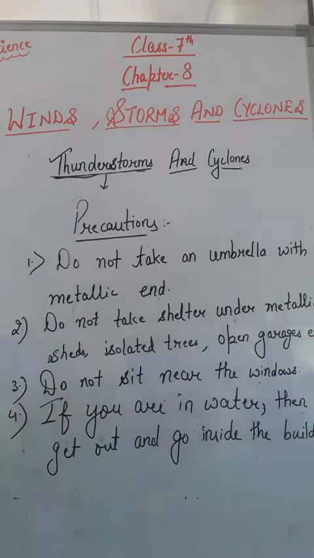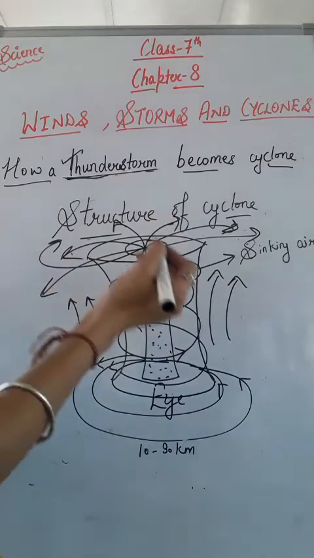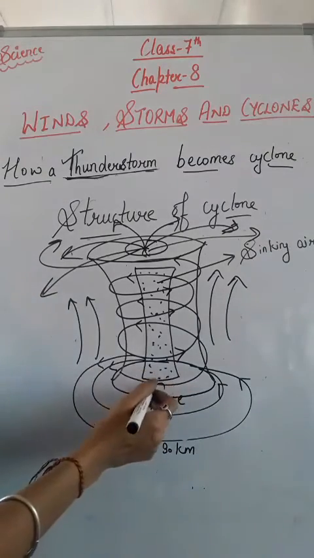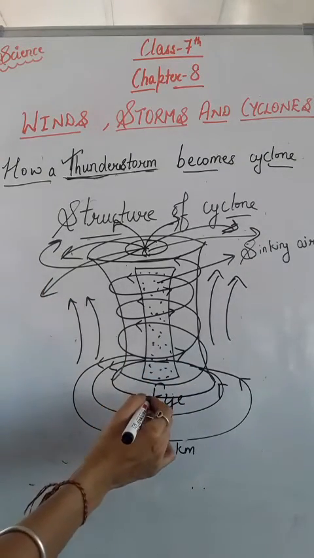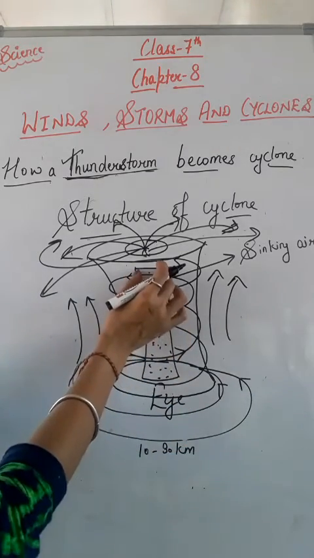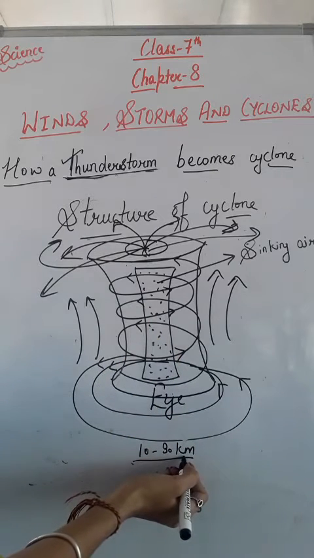That is thunderstorms. Now our next topic is how a thunderstorm becomes a cyclone. Before we start with this topic, let's understand the structure of a cyclone first. So it contains, first of all, the eye. The eye means a low pressure area and the area of sinking air. Here the air is just sinking down, and its diameter varies from 10 to 30 kilometers.